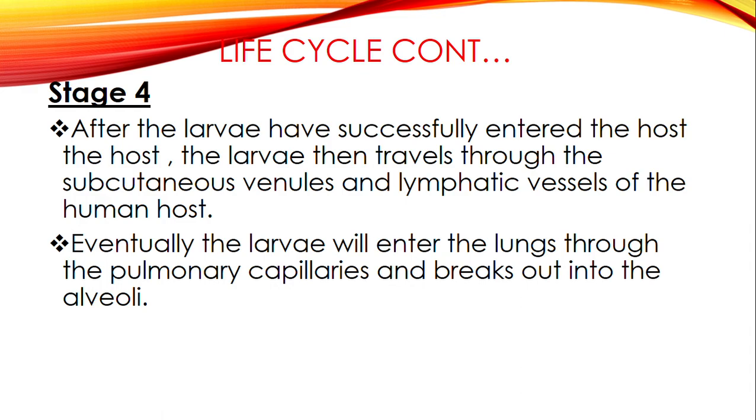So if it entered through, let's say, the hand or the foot, it will move along the subcutaneous tissue until it finds the subcutaneous venules and the lymphatic vessels. That is where it will be traveling, and eventually the larva will enter the lungs through the pulmonary capillaries and break out into the alveoli. So it enters the skin, goes into the subcutaneous tissue, into the capillaries, and breaks out into the alveoli.